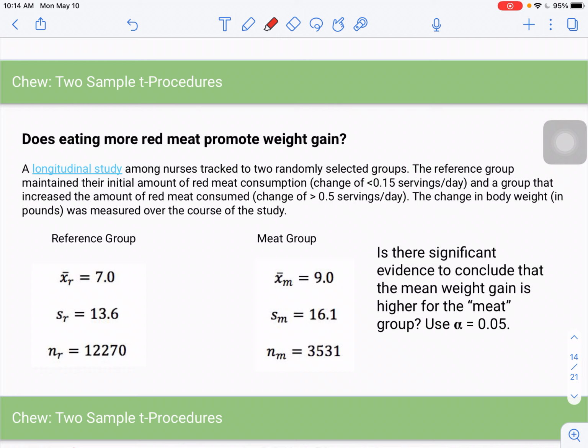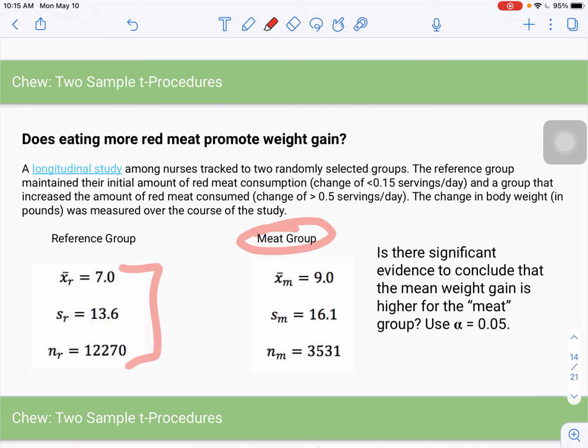So we have the reference group and the experimental group, which I'm calling the meat group. The change in body weight in pounds was measured over the course of the study. This is a multi-year study. So here is the data.